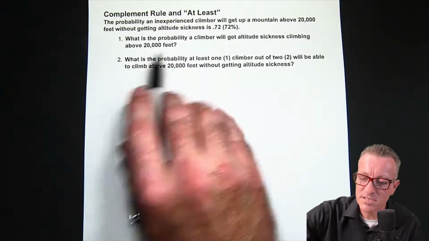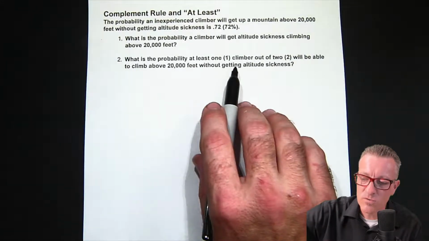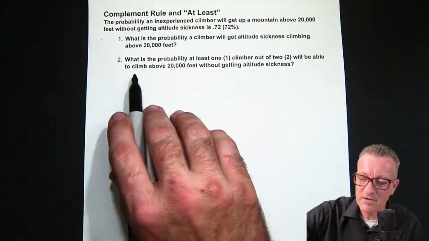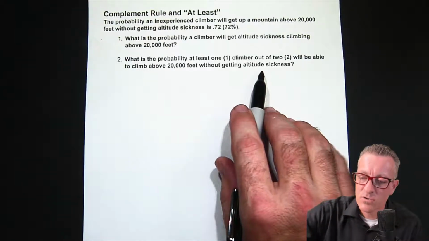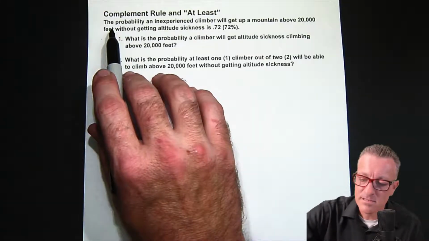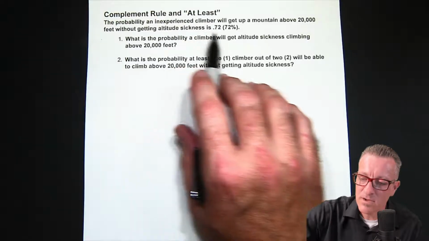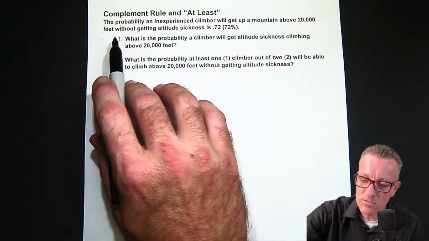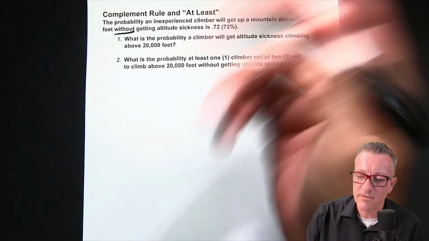And part two is, what is the probability at least one climber out of two will be able to climb above 20,000 feet without getting altitude sickness?